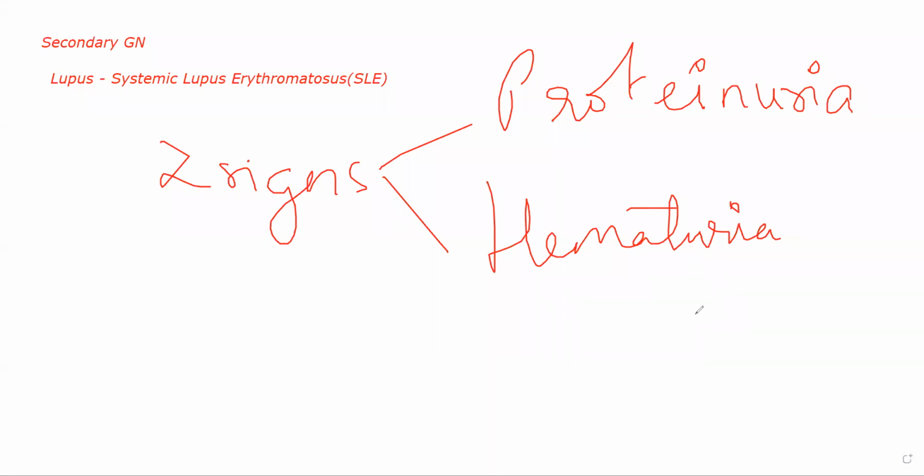Now, the pathological changes according to WHO are divided into six different categories. There are six classes in which lupus nephritis is categorized. Depending on what type of renal lesions occur, you will have six types. Again, I'm going to very briefly cover all of them. We have class 1, which is called minimal lesions.